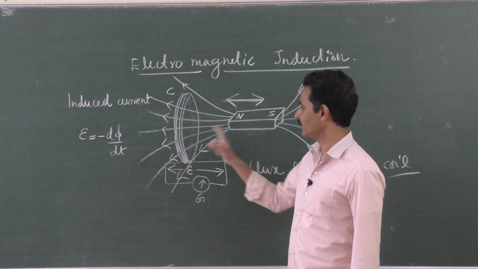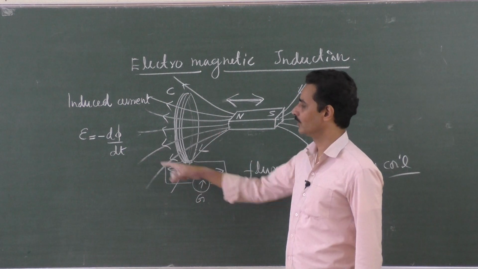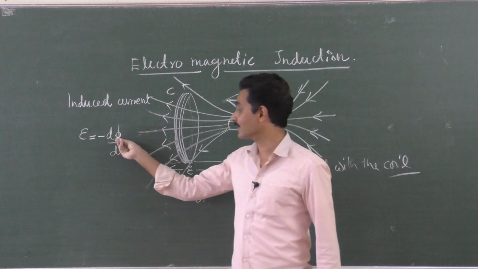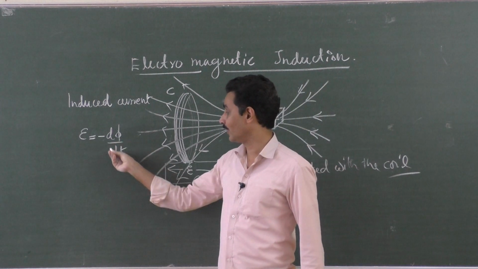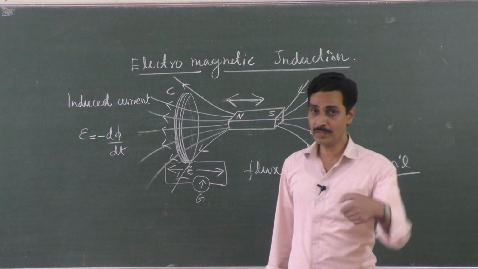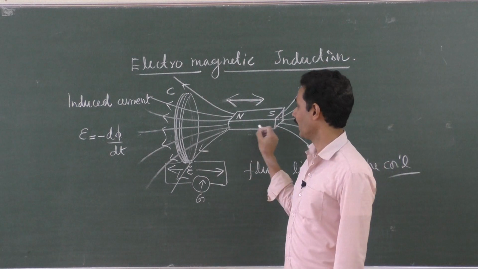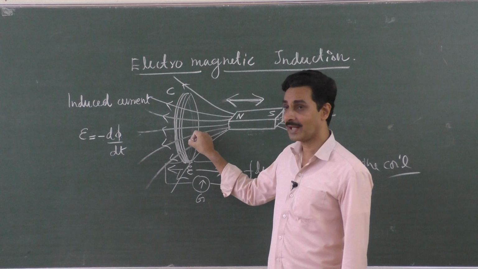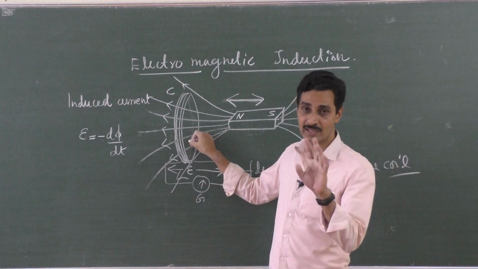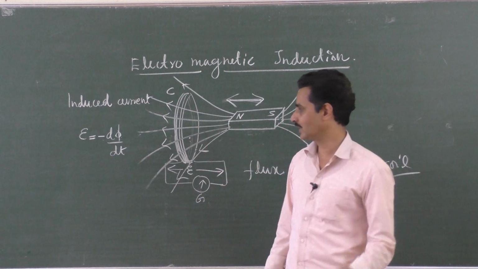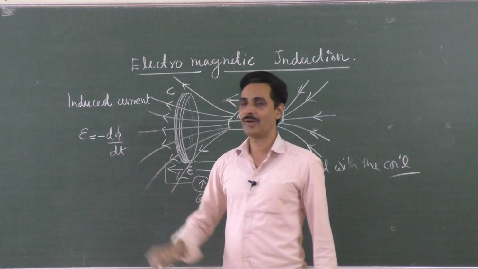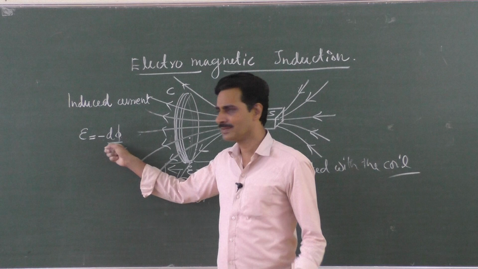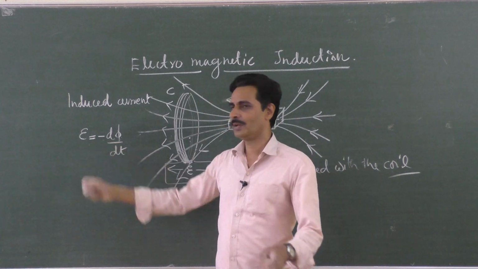Right? The faster you change, the more will be the induced EMF. The slower the change, the lesser. If phi is a constant, what do you mean by phi constant? Differentiation of a constant is 0. When you keep the magnet here only, stationary, there is a flux linked with the coil. Don't be under the impression that there is no flux. There is, but it is not changing with time. Phi is a constant, then differentiation of a constant is 0. That means there is no change, that's all. So induced EMF is 0.